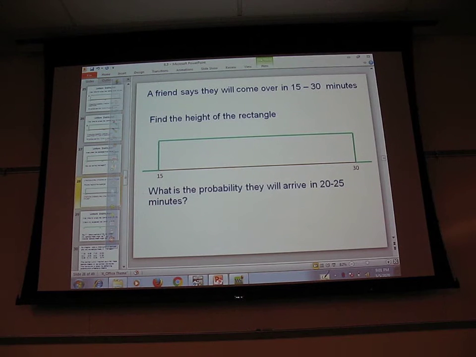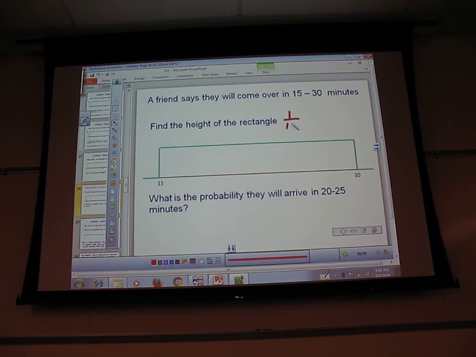Okay, let's take a look. What's my length? How long is it? 15. So then what's my height of my rectangle? 1 over 15. Remember, it doesn't have to start at 0. Right? My length is only 15.